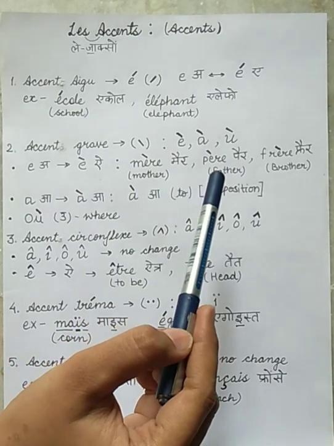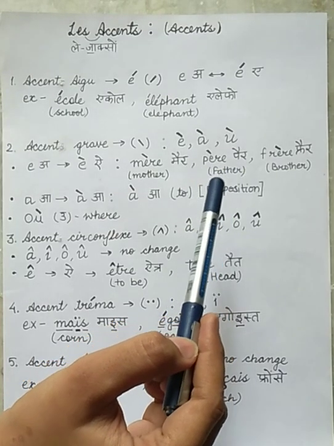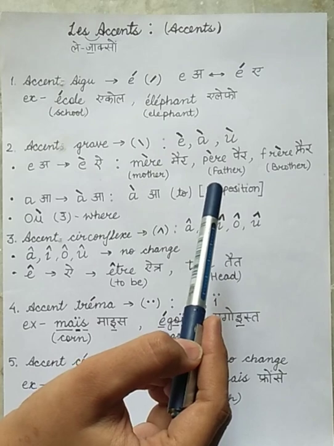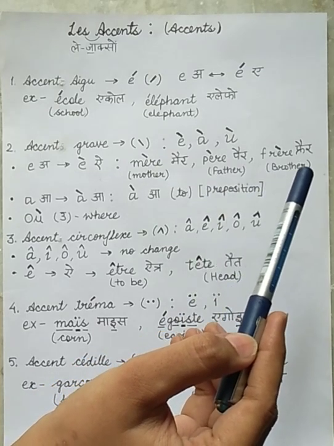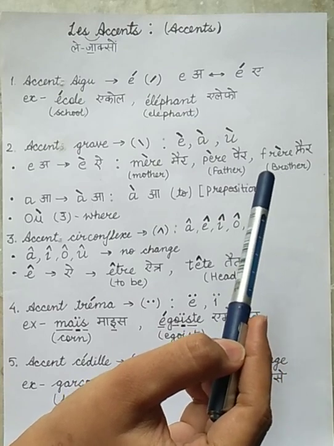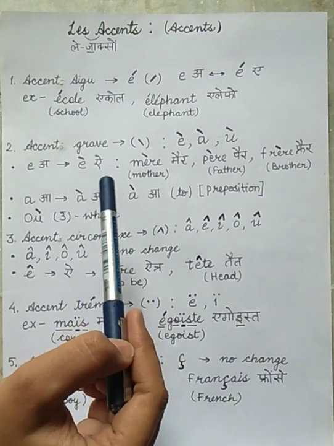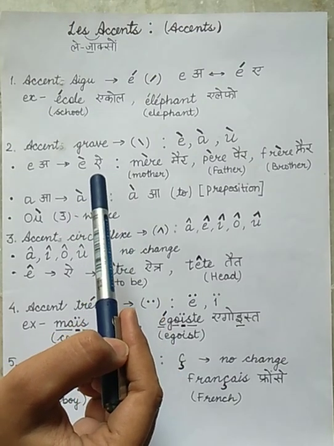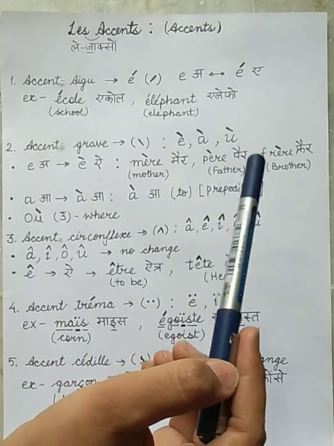Père, which means father. Frère, which means brother. So this accent grave has the sound "eh". That is why we pronounce mère, père and frère this way.